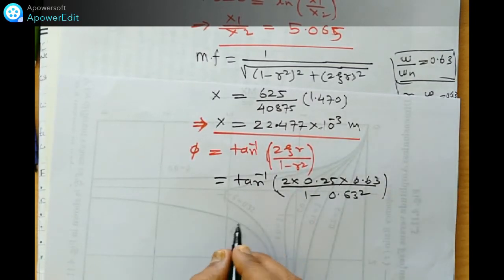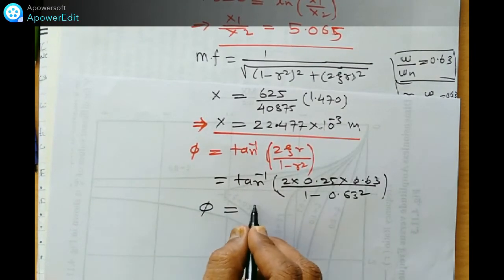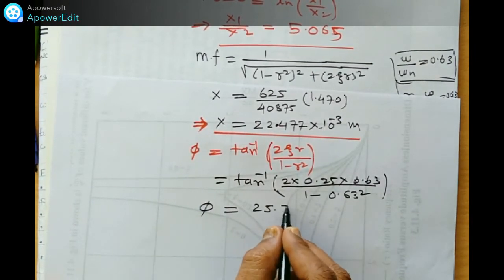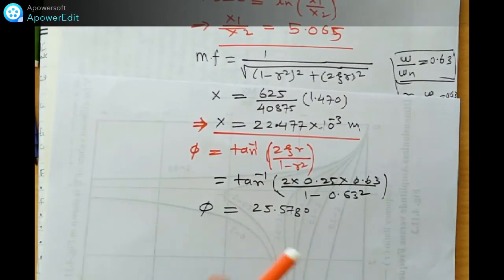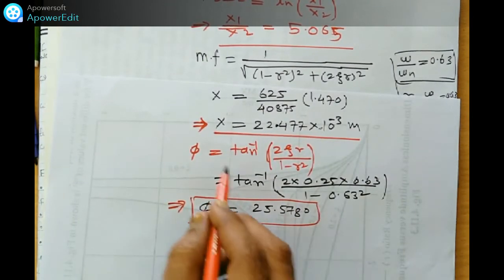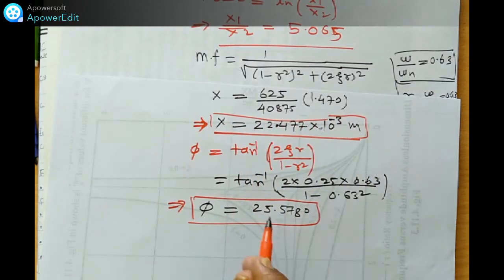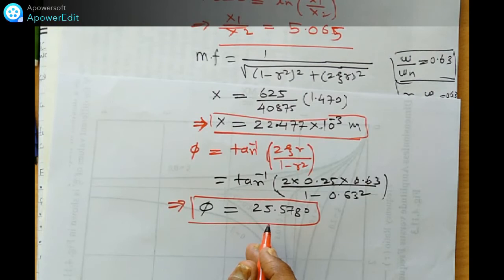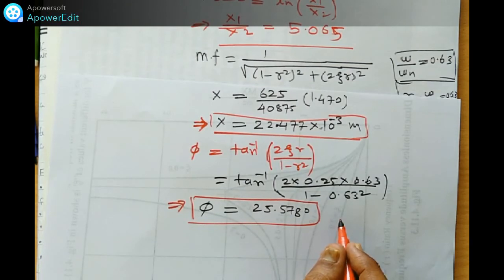Solving this, we get the value of phi as 25.578 degrees. So friends, this is the value of X and this is phi. These two terms are what is required for this damped forced vibration: the amplitude of forced vibration and the phase difference with respect to the disturbing force.